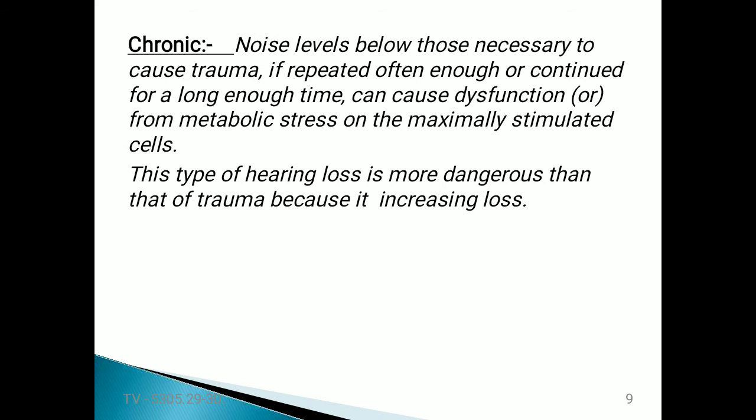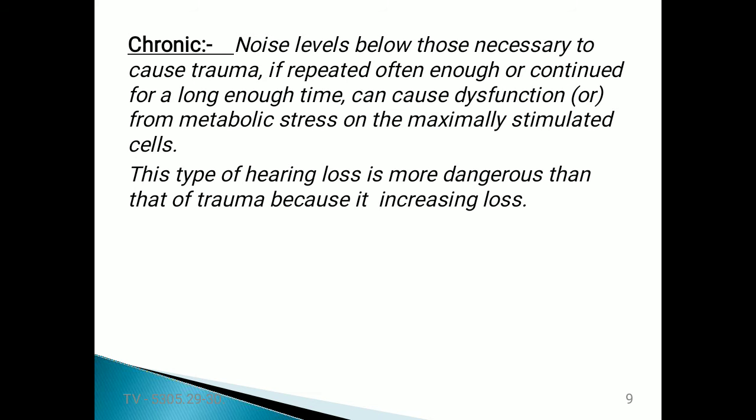This can result in dysfunction or metabolic stress on the maximally stimulated cells, which can also lead to dysfunction of the human ear, and finally cause hearing loss.